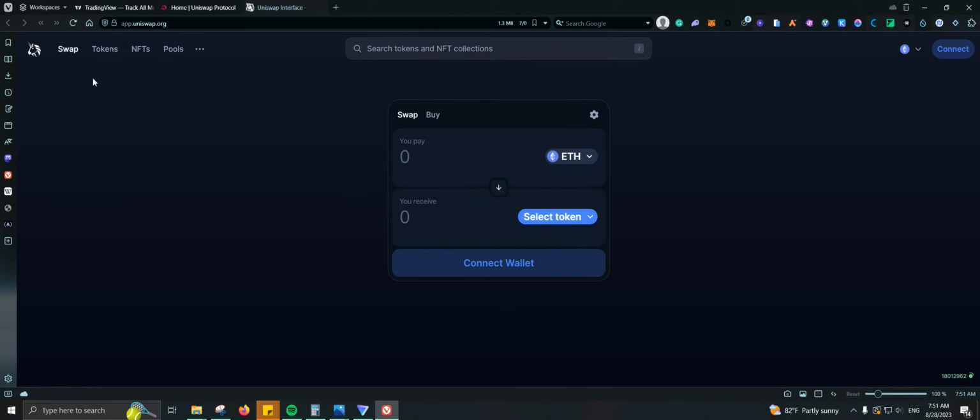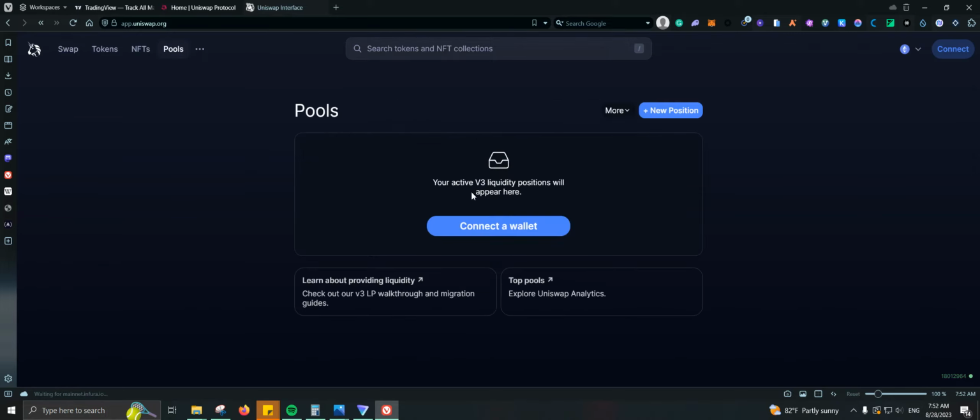Once we are on Uniswap, let's look at some of the features that they have. So we can swap. They have NFTs, pools, and let's see what else, and voting governance. So that means you need to be holding their token. So basically those features are pretty simple and straightforward. So if you're farming Uniswap or any DEX, you can just check those features and start using them. So for example, if we have swapping, let's go ahead and do some swapping. If we have pools, just go and add some liquidity to those pools. So that is fairly simple.